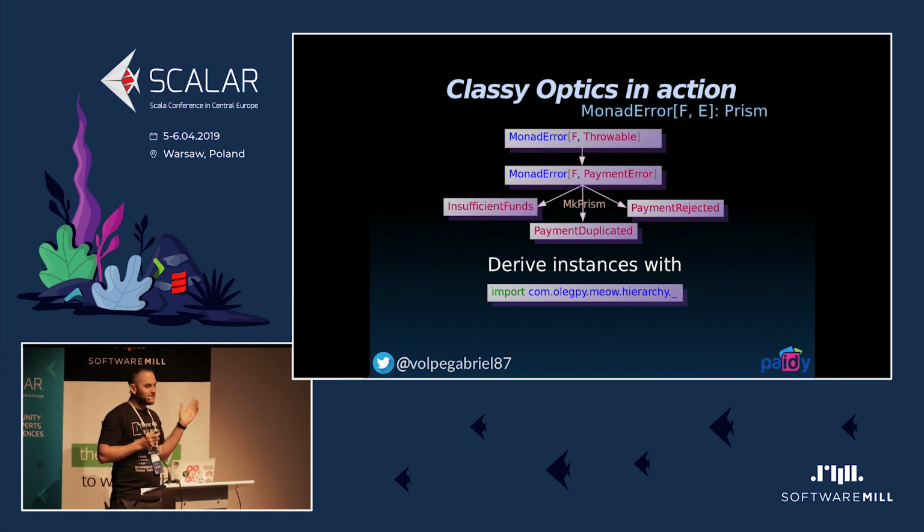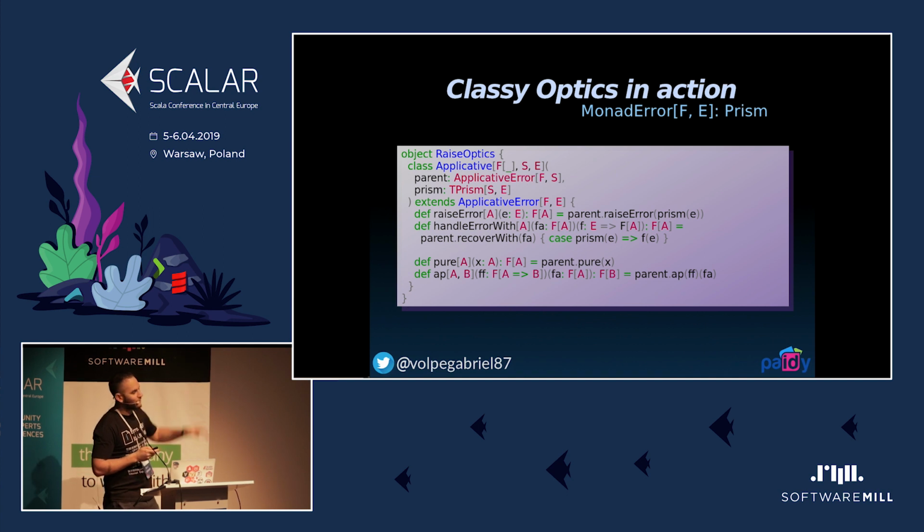And then in the example I gave, I only showed how to handle these errors, but I'm only printing the message into the console. It's not very useful. But one very interesting case that we make use of in production is handling business errors and returning the appropriate HTTP response. I don't have time to go through it right now, but if you're interested, I wrote, okay, I forgot. This is the implementation of how you can derive the ApplicativeError instance. Yeah, you can look at it. It's the same pattern. We just basically use the parent, recoverWith, and by using this prism, we can access the right branch.